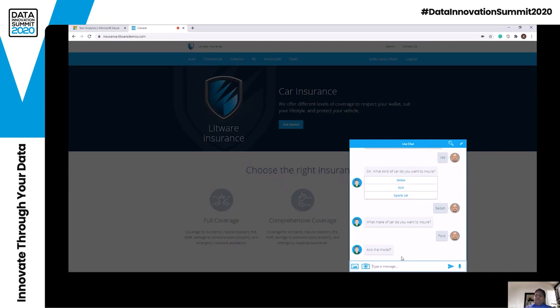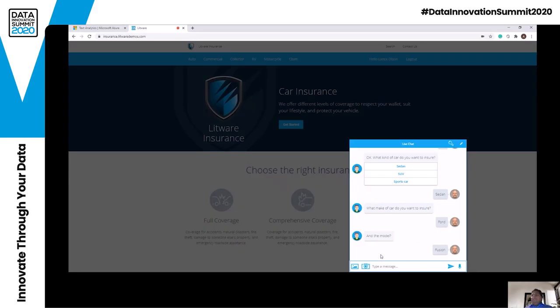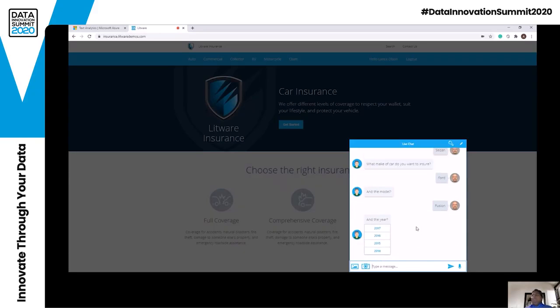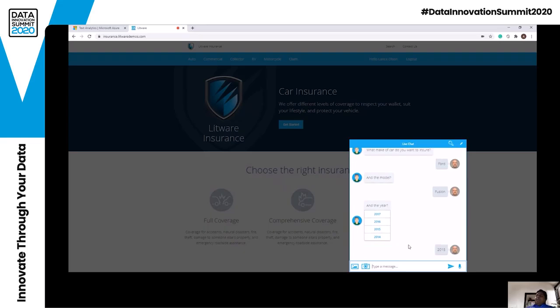Then it asks me on the model, that's a Fusion, and the year 2015. And then it is asking me, do you have the photo of a car? I say yes, I do.